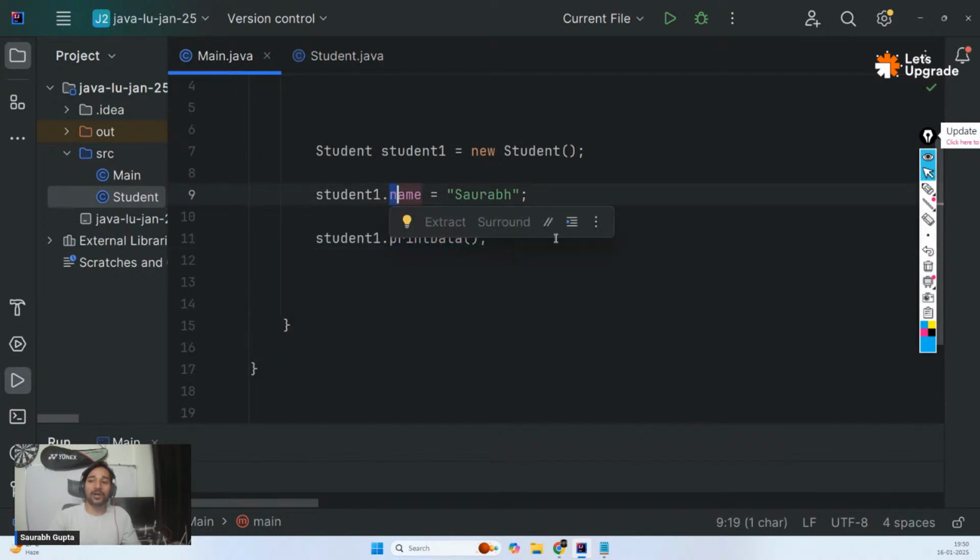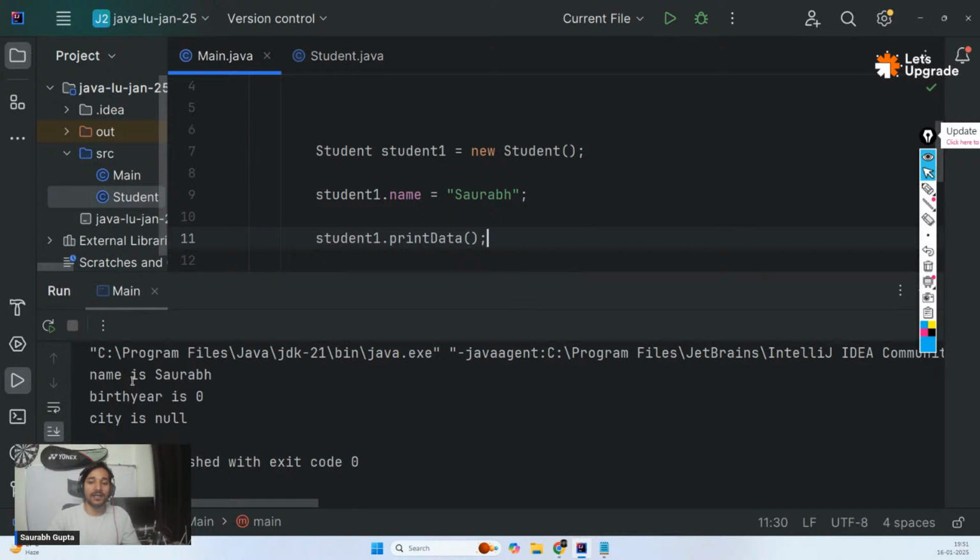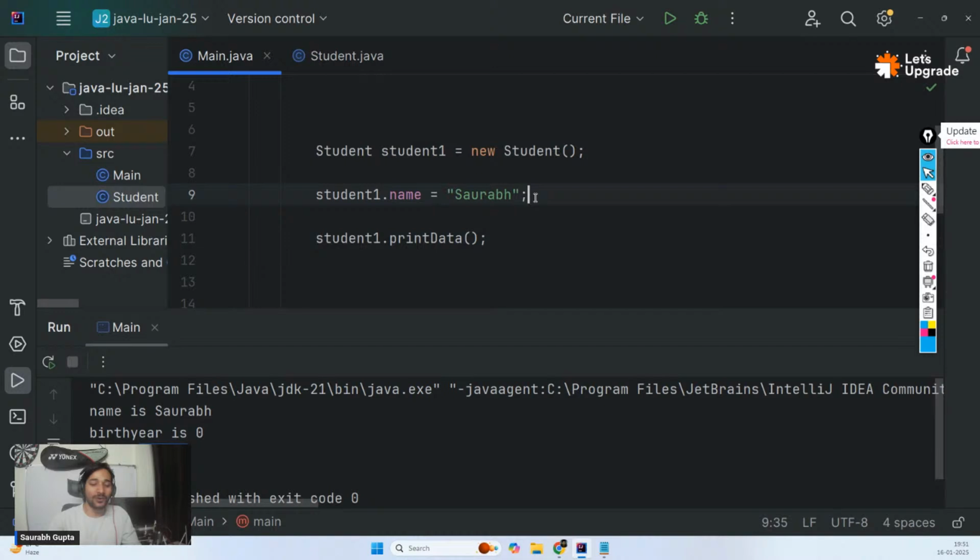And your name is Saurabh. So this should print your name. Let's see. And here we go. See, name is Saurabh. But birth year is 0 and city is null because I didn't pass any value to it. That is why.